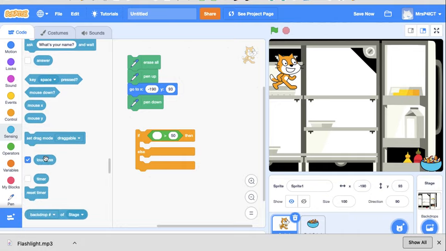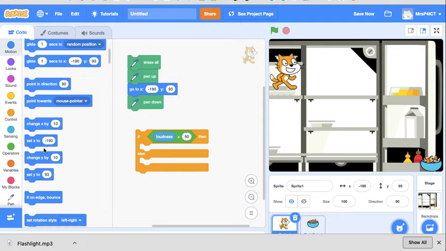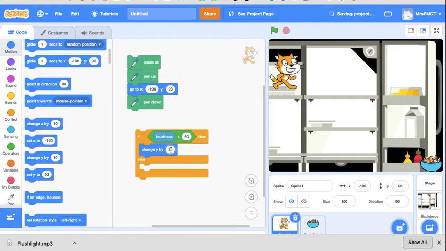Here it is. So if the loudness is more than 50, it's going to change the Y position, which is his up and down position, by -10 because we're going down to get to the fruit salad.